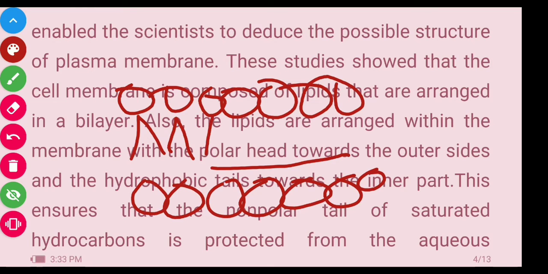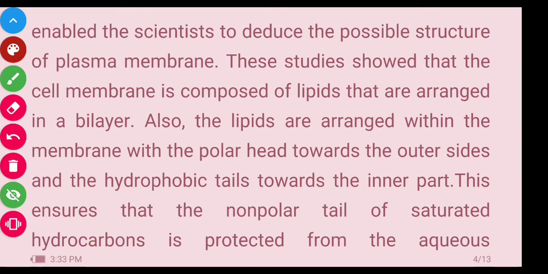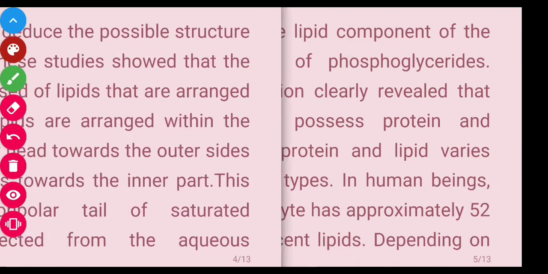The tails are present at the inner side. See, these are the hydrophobic tails which are present at the inner side of the lipid bilayer, and it is all present in the plasma membrane. This is the head, this is the tail. The polar head is towards the outer side, and the hydrophobic tail is present at the inner side. This ensures that the non-polar tail of the saturated hydrocarbon is protected from the aqueous environment.